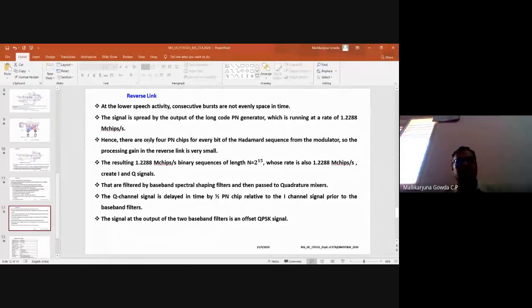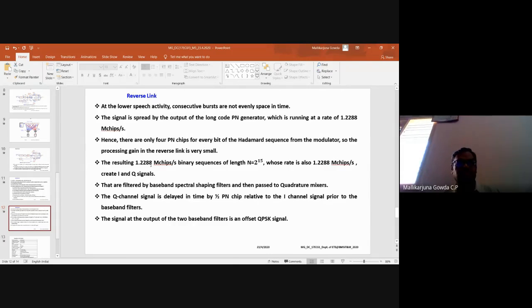So at the lower speech rate activity, meaning at 4,800, then 2,400 and 1,200, that is the lower speech activity data rate I get from the speech coder. So those bursts are not evenly spaced in time. Okay, the signal is spread by the output of the long code pseudonoise generator, which is running at this rate, that is 1.2288 megachips per second. Because of that, there are only 4 pseudonoise chips per every bit of the Hadamard sequence from the modulator. So the processing gain in the reverse link is slightly smaller only.